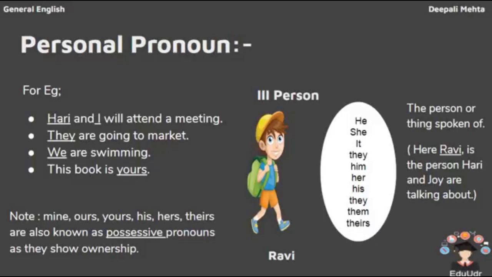Now second, they are going to market. They is third person, so it is a personal pronoun. Then we are swimming. We is the first person, therefore it is personal. This book is yours. Yours is second person, therefore it comes under personal pronoun. Now you can also remember that mine, ours, yours, his, hers, theirs are also known as possessive pronouns because they show a kind of ownership to a particular person. Now, first, second, and third person simply means personal pronoun.